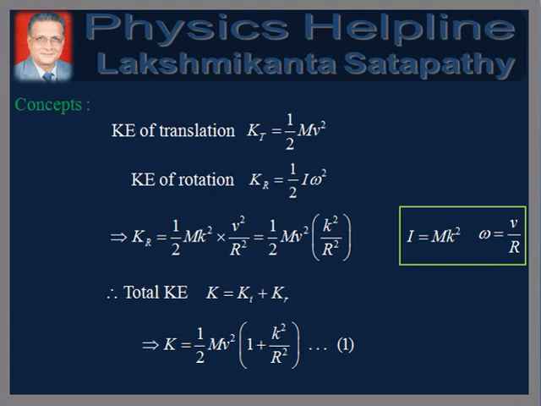Putting I equals mk square and omega equals v by r, we get Kr equals 1 by 2 mv square into k square by r square. Therefore, total kinetic energy is K equals Kt plus Kr, which equals half mv square into 1 plus k square by r square.